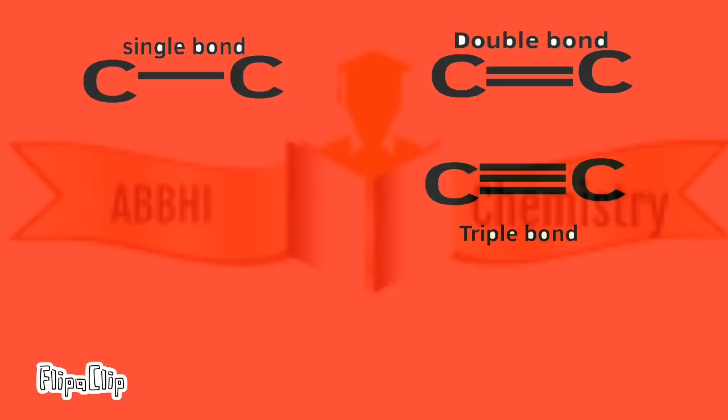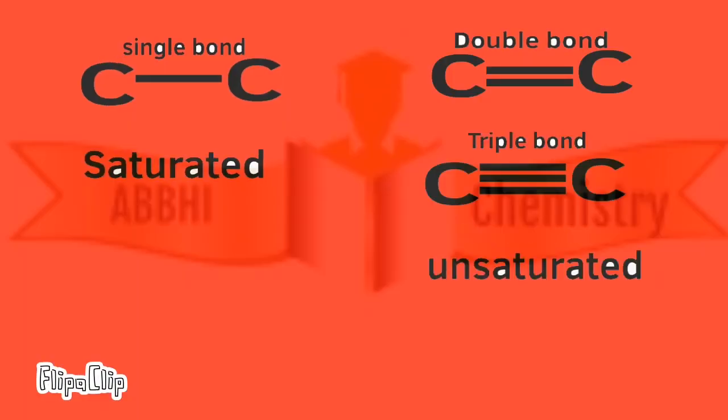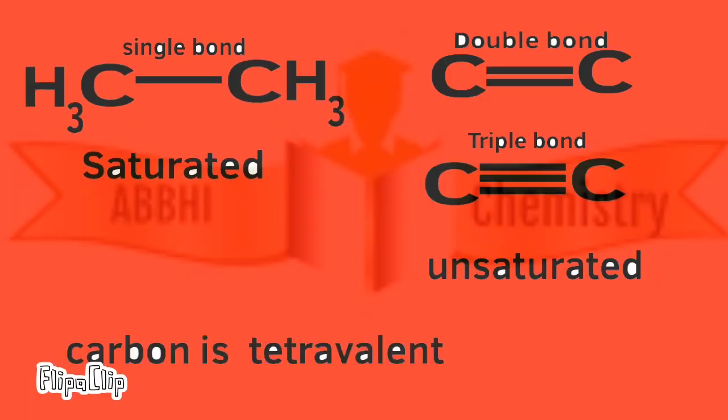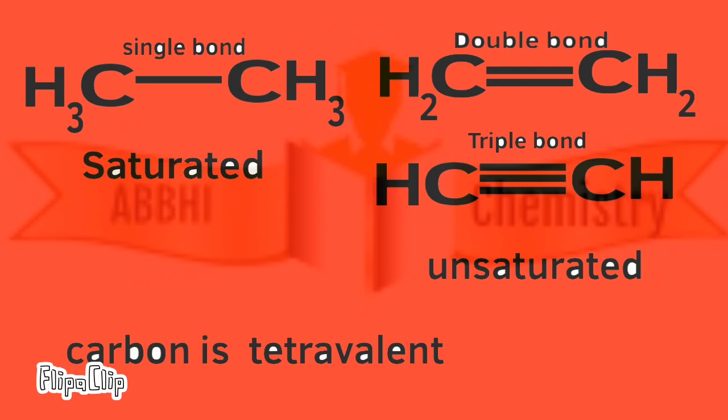The triple bond is very hard to animate. It has to be very accurate, so for that reason I did not animate it. Let's discuss now. We have C single bond C, C double bond C and C triple bond C. C single bond C is called saturated. C double bond C and C triple bond C are called unsaturated. Since they have only hydrogen and carbon, they are called hydrocarbons.